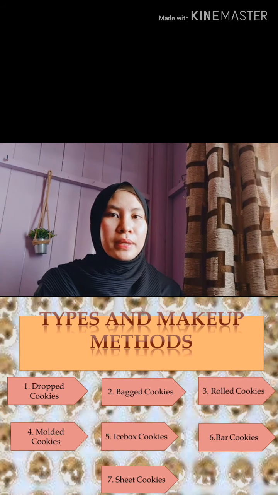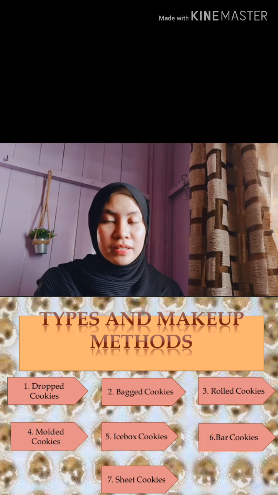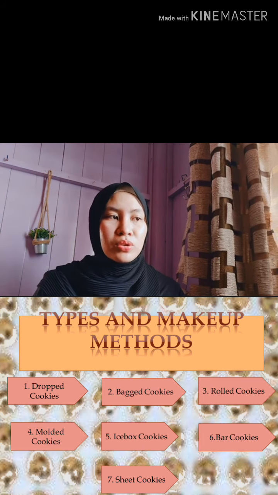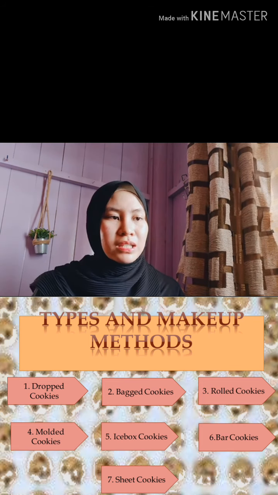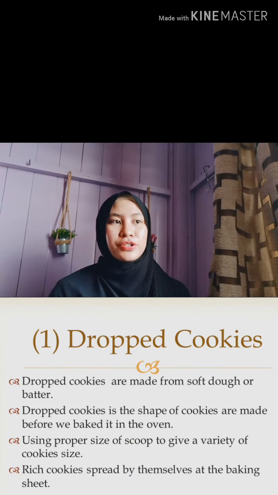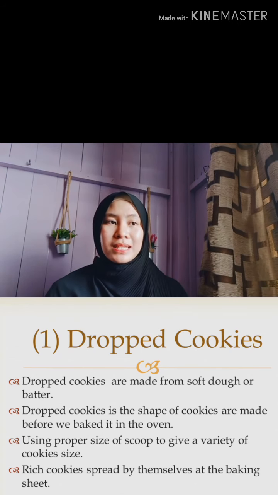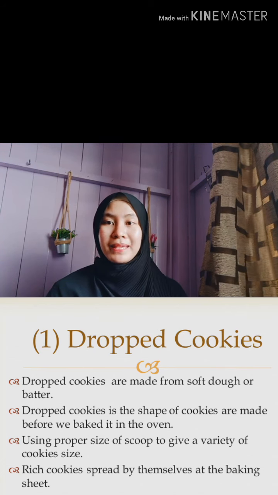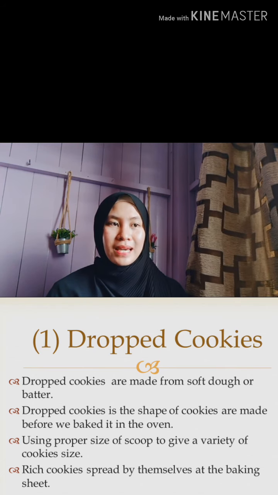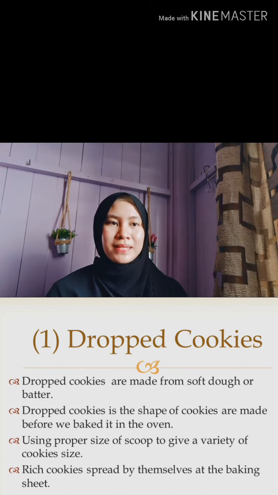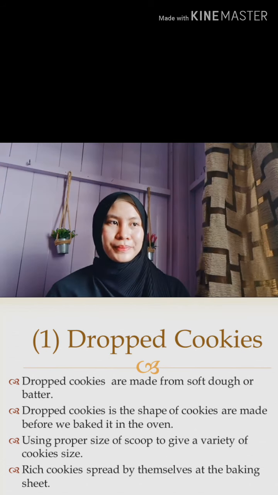Next are the types and makeup methods. So there are 7 types and makeup methods, which are drop cookies, bag cookies, rolled, molded, icebox, bar and sheet cookies. First is drop cookies. Drop cookies are made from soft dough or batter, where the shape of the cookies is made before we bake them in the oven, using a proper size of scoop to give a variety of cookie sizes. Rich cookies spread by themselves on baking sheets. So this is an example of scoops and also drop cookies.